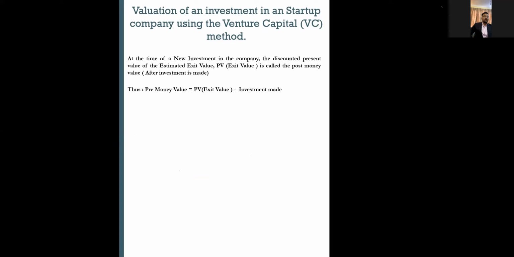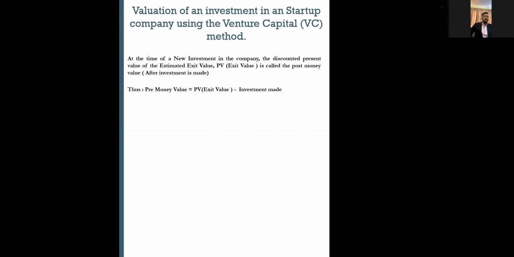if VC investors or private equity investors invest in a company, they definitely have a specific time frame. A normal time frame is 5 to 10 years: 5 years of investment period and 5 years of exit period. So definitely they will be exiting from the investment. It's not like they will hold that investment throughout their life. In a certain time frame, they have to exit from the investment.